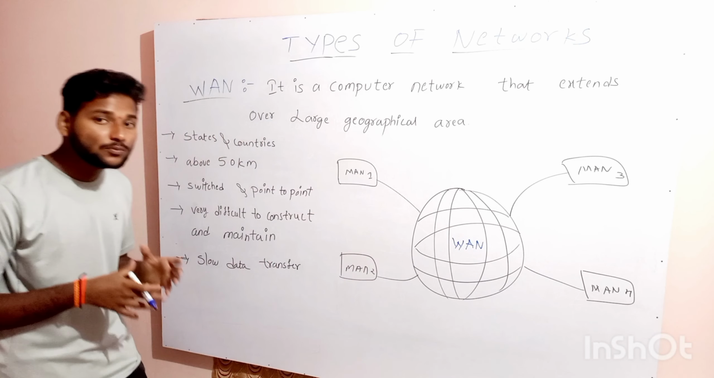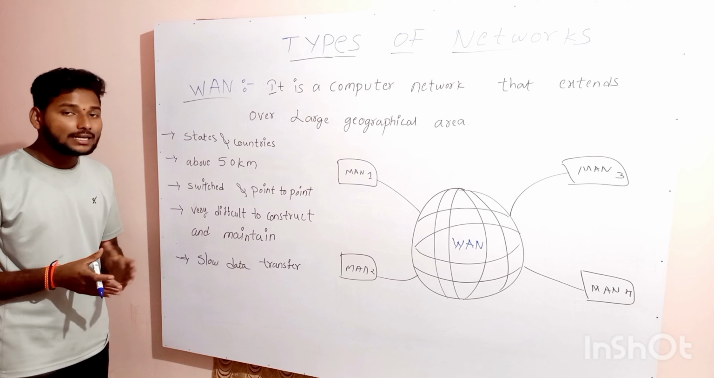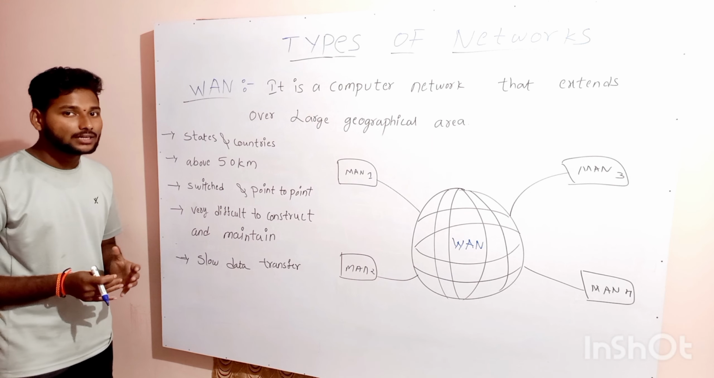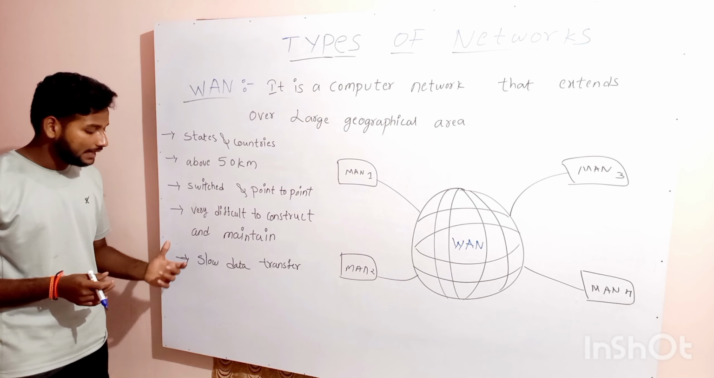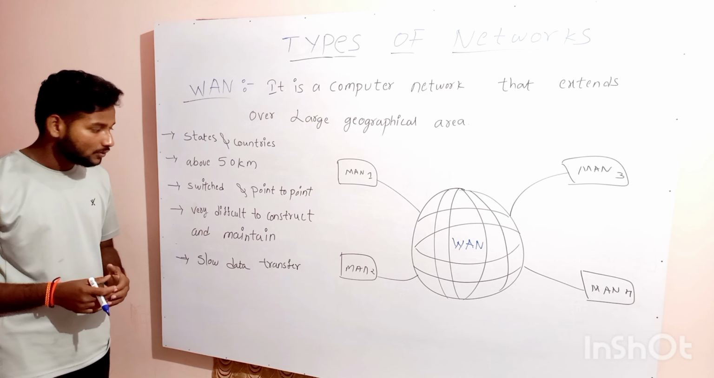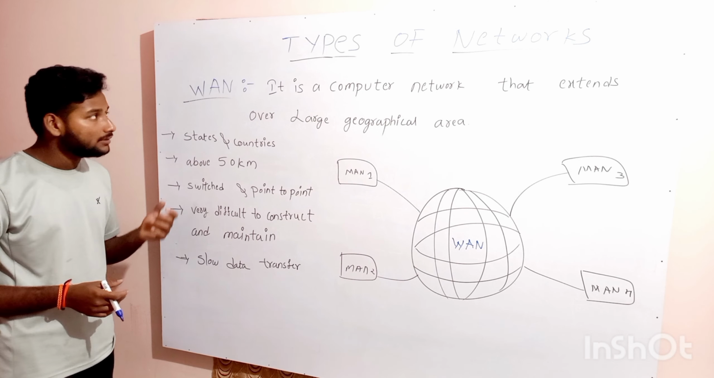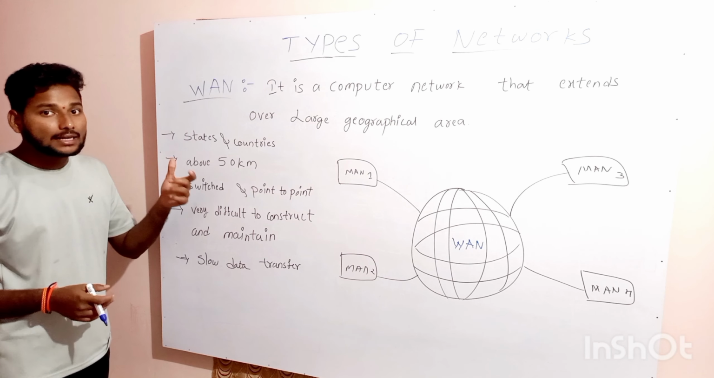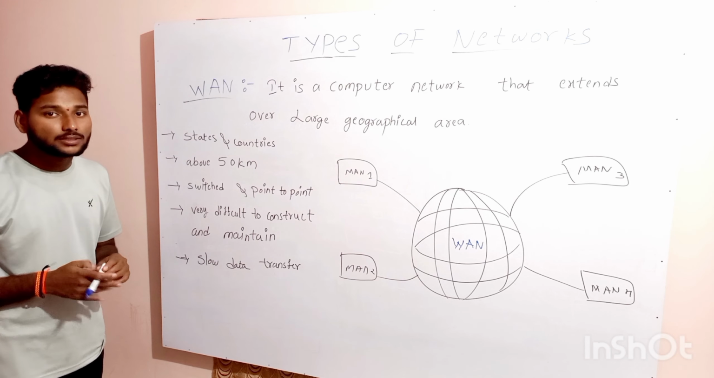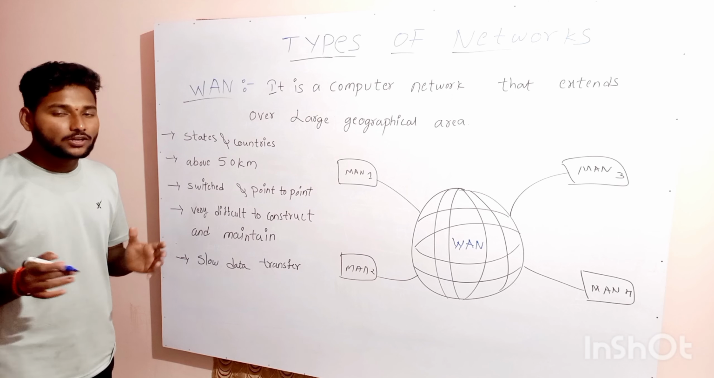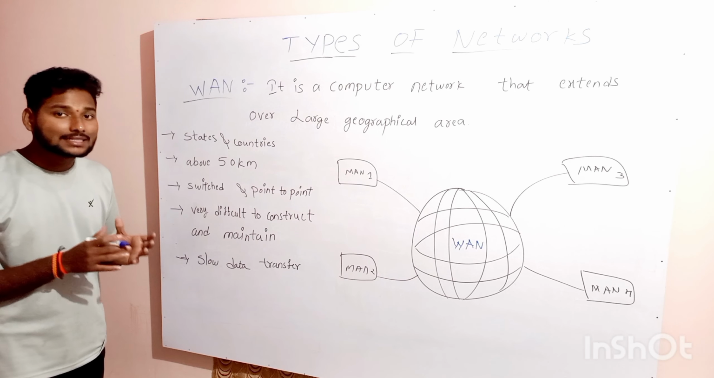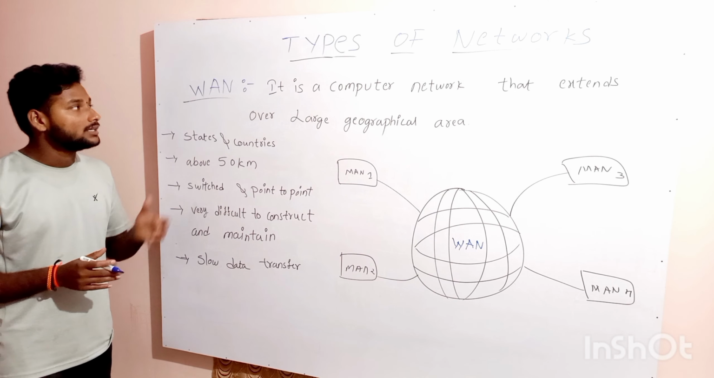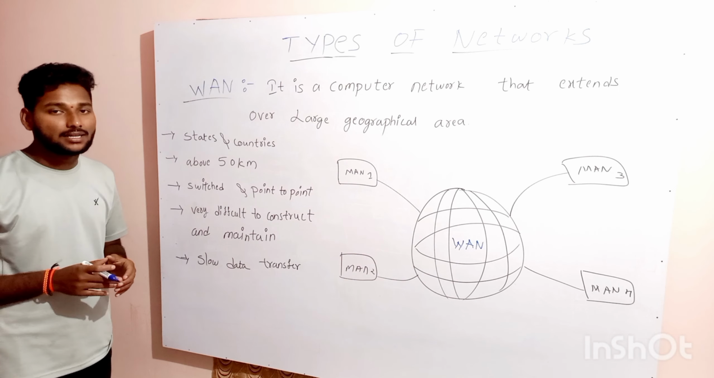Okay, the range is more than 50 kilometers and it is very difficult to construct and difficult to repair and maintain. The data rate is slow and there are two types of WANs, switched WAN and point to point WAN. Okay, the connection of computers within a large geographical area such as states and countries is known as the wide area network.